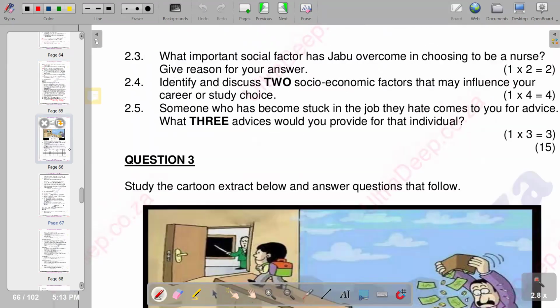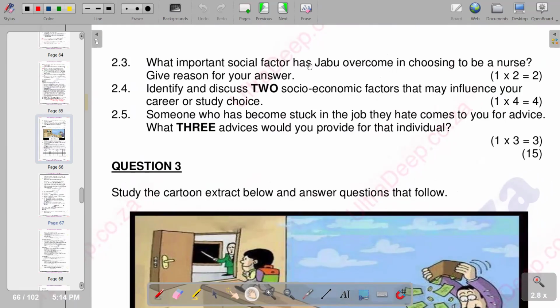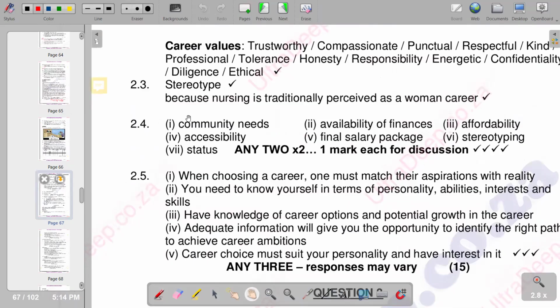So moving on to the next part, which is: what important social factor did Jabu overcome in choosing to be a nurse? Give a reason for your answer. So obviously, Jabu is a male and has chosen to be a nurse. So what social factor did he overcome? So obviously, this is stereotyping. Stereotyping is that nursing is regarded as a female job, and Jabu is a male engaged in nursing. So basically, that's what we have in terms of the response, as we are saying stereotype, because nursing is traditionally perceived as a woman's career. So basically, that's our response on that one.